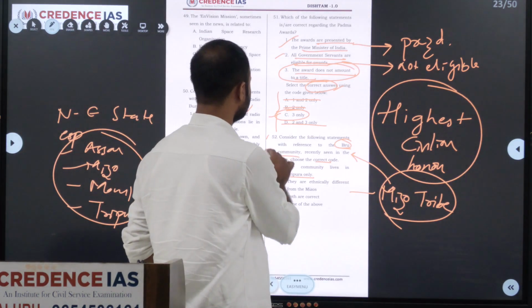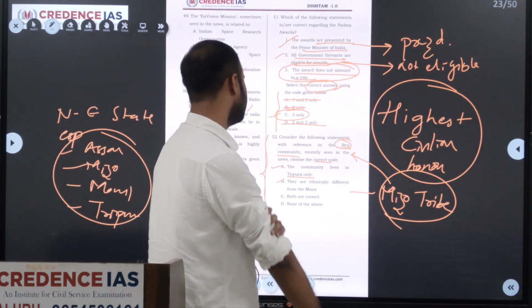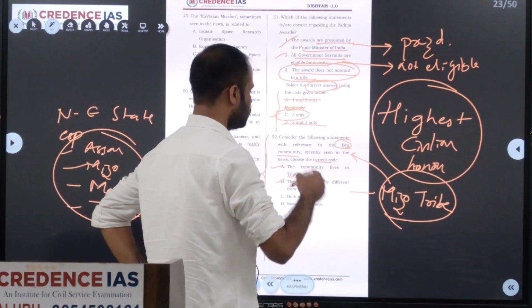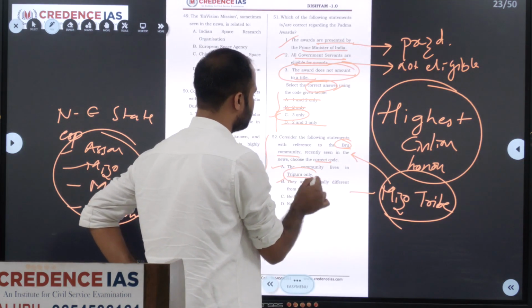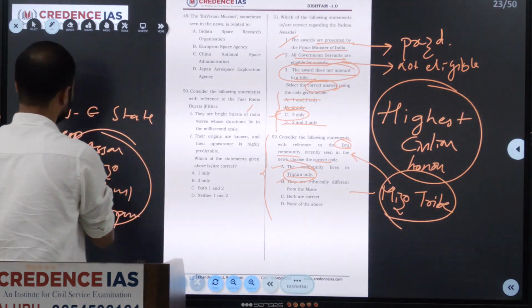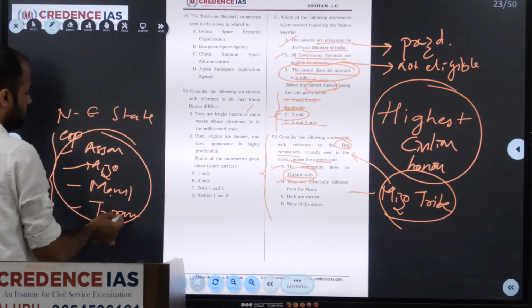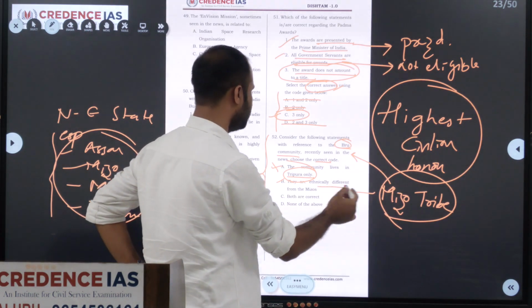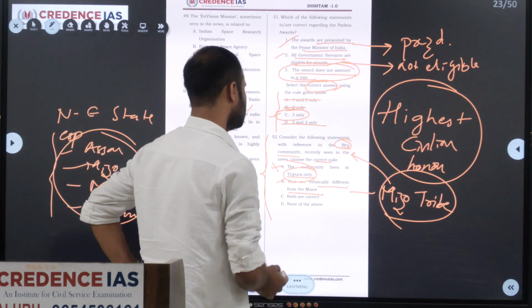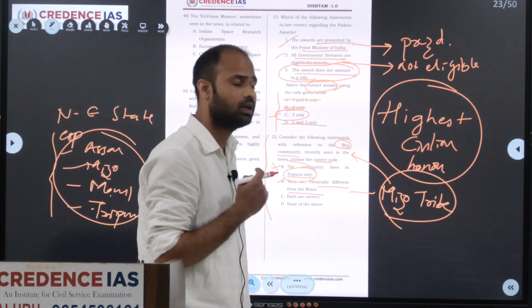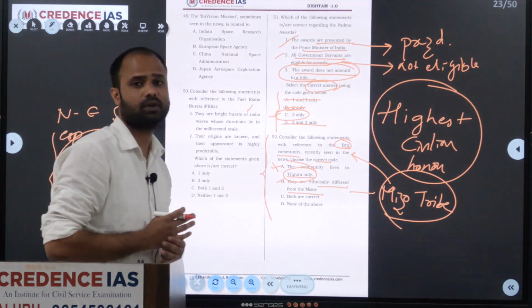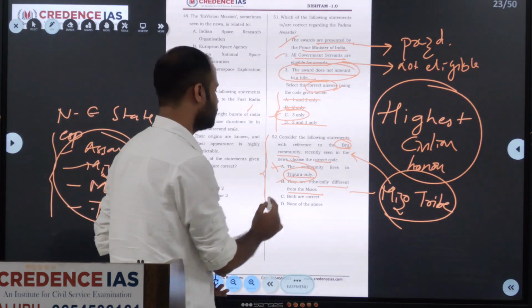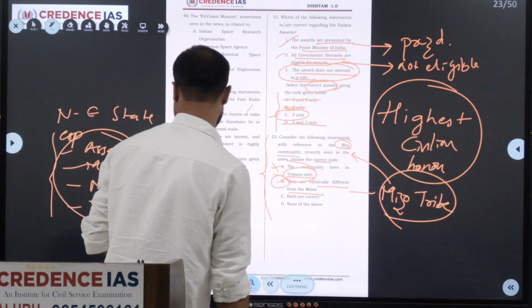So with this information, if we try to eliminate the given options, we'll solve this question. The community lives only in Tripura, but we have seen they are spread over Assam, Mizoram, Manipur and Tripura. So the first one is wrong. The second says they are ethnically different from the Mizo. We know the Mizo groups are different from the Bru. So the answer should be B.